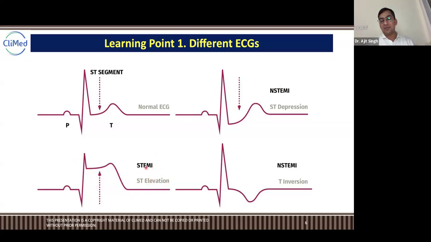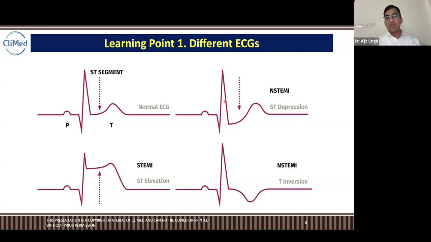Again, opposite to that, there is another type of MI, that is NSTEMI. There are two types of pattern. Either ST depression, where the isoelectric line is here and the ST has gone down, that is called ST depression.